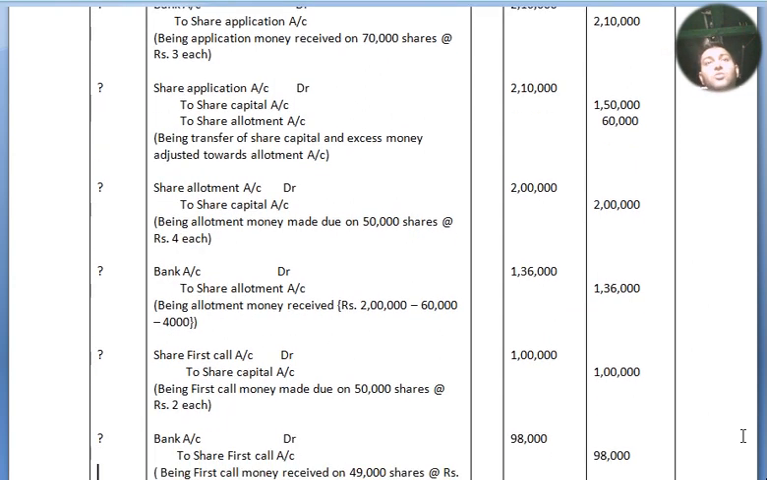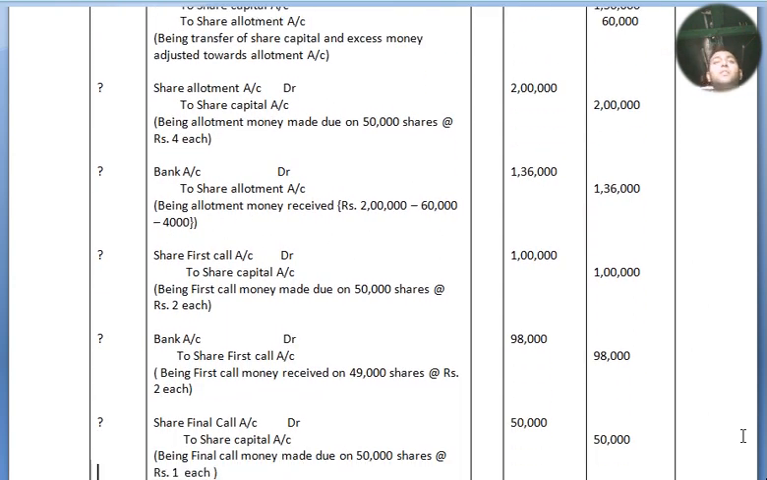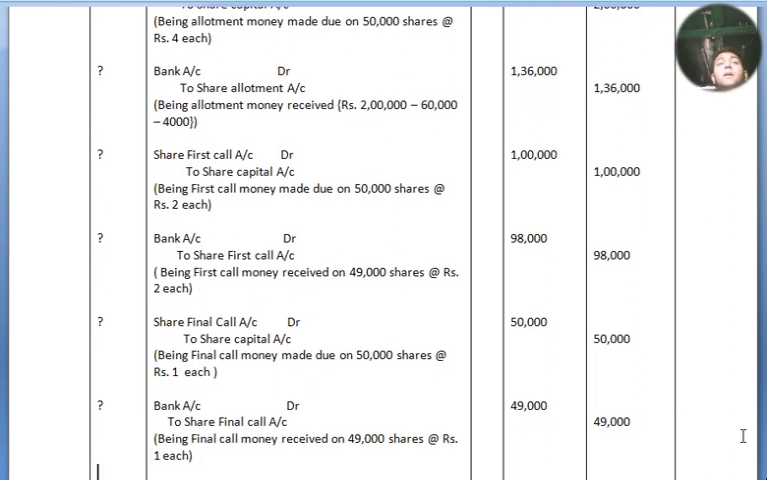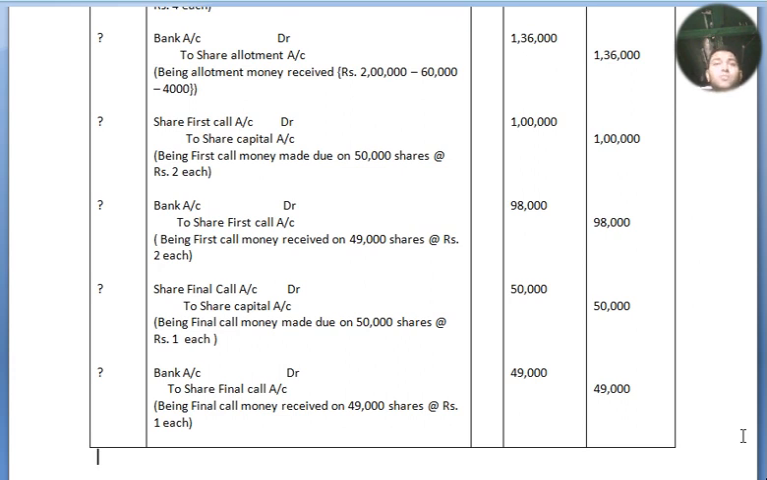Now we move to our next entry. Share first call account debited to share capital account, 50,000 shares at the rate of rupees 2 each, 1 lakh. Bank account debited to share first call account, being first call money received on 49,000 shares at the rate of rupees 2 each, 98,000. Now we move to our next. Share final call account debited to share capital account, 50,000 shares at the rate of rupees 1 each, being final call money due on 50,000 shares, 50,000. Bank account debited to share final call account, 49,000 shares at the rate of rupees 1 each, 49,000.